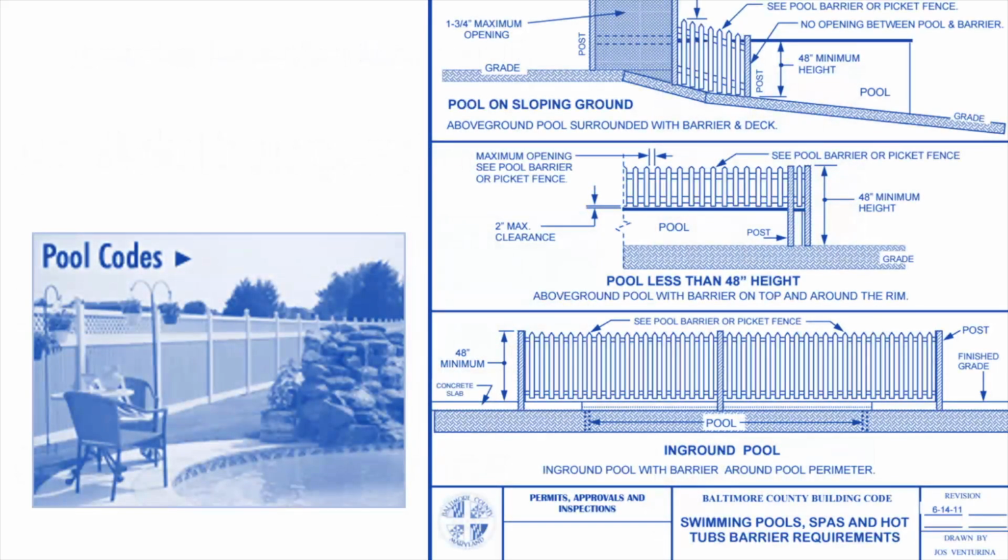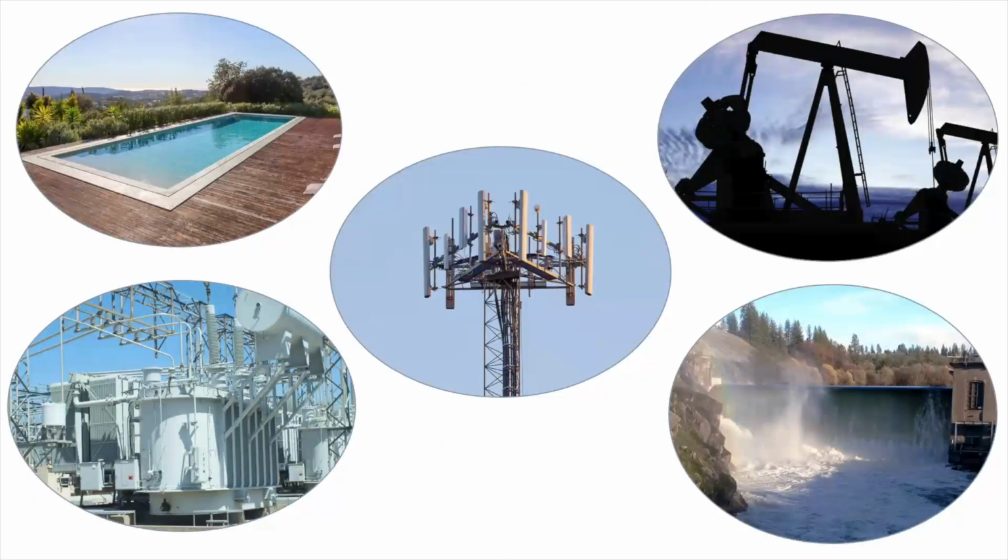So how does this relate to image processing? Well, one thing that you can do is use image processing to see where there are fences. In many areas, fences are required around pools. Public pools, private pools must have a fence around them in many places. So you can look at aerial views to see if you have these fences. That's one way. And this is not just an issue for swimming pools.